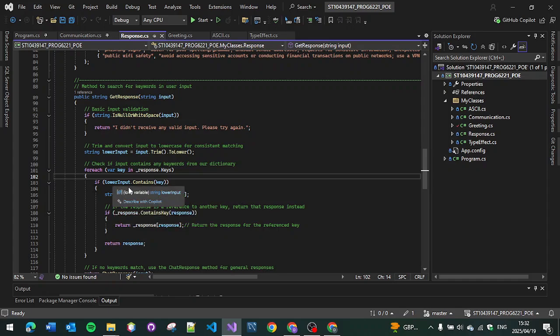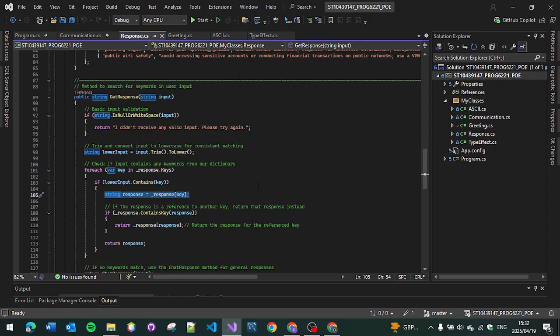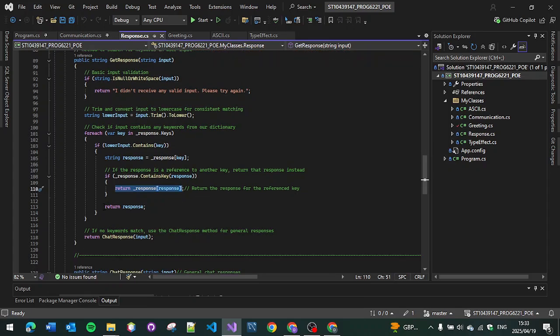Let's say if the lower input contains key, that's the response. But if the response is a reference to another key, return the response instead. Otherwise you just return response. Basically, it's just returning that, otherwise returning this as well.